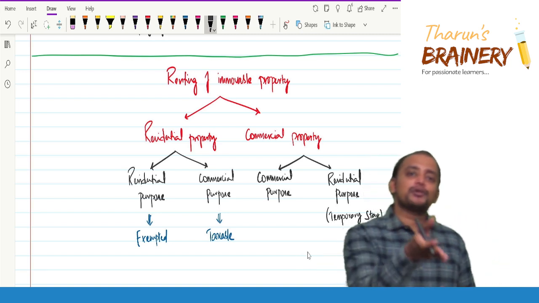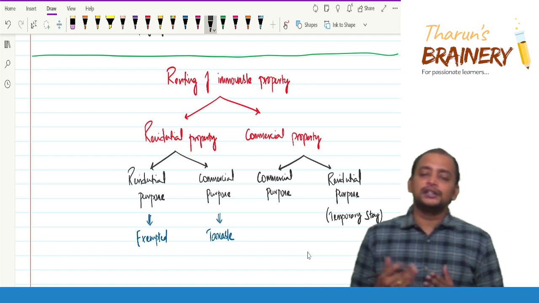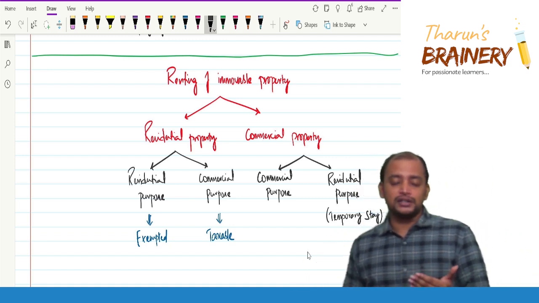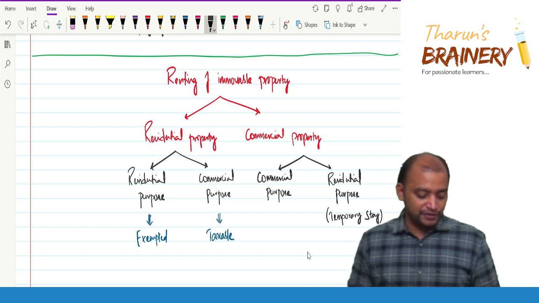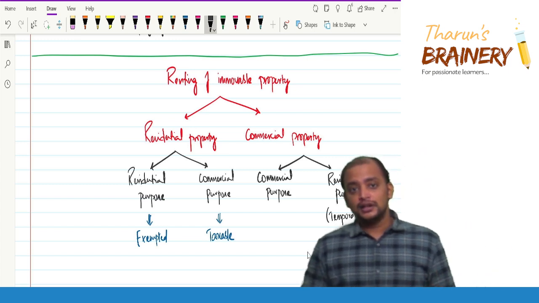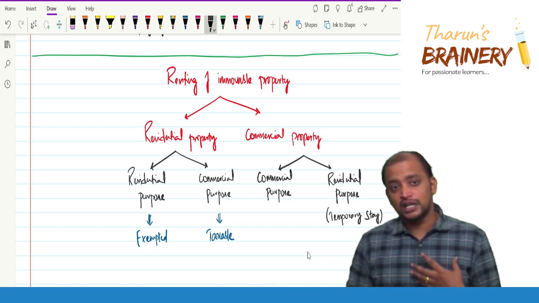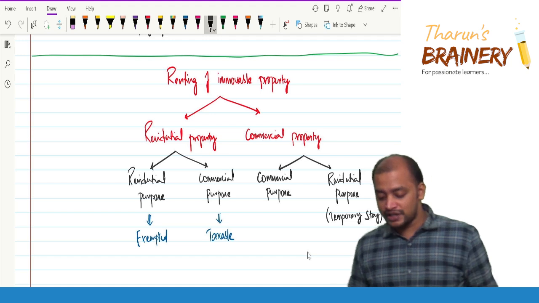Why would a commercial property be given on rent for residential purpose for permanent stay? This is temporary stay. For example, hotels, hostels, etc. So these are commercial properties which will be given on rent for residential purpose for a temporary stay.